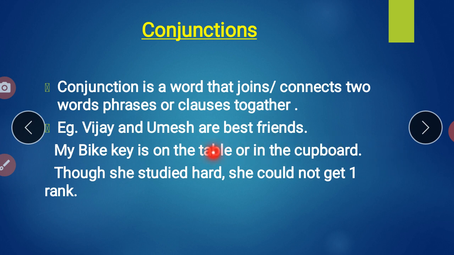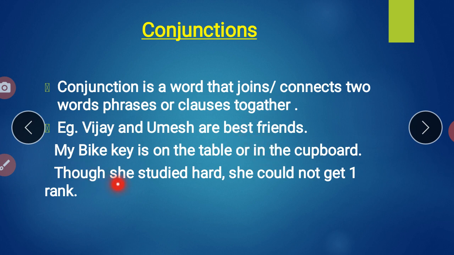यानी मेरी बाइक की या तो कवर्ड में है या तो फिर टेबल के ऊपर है. सो फॉर दैट व्हाट इज द नेक्स्ट कंजक्शन व्हाट आई हैव यूज? और. If I have two sentences, my bike key is on the table, full stop. My bike key is in the cupboard. So this sentence I need to join. So there I have used the conjunction or.